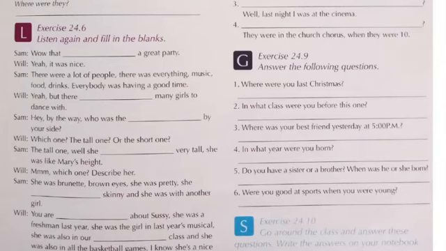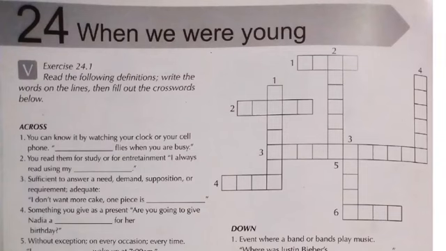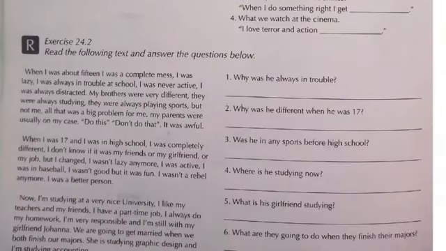Now in your workbook, exercise 24.3, use the words from the box to write the complete sentence below. In the box you have different options. You have was and were, or wasn't and weren't, but in addition you have some prepositions of place.